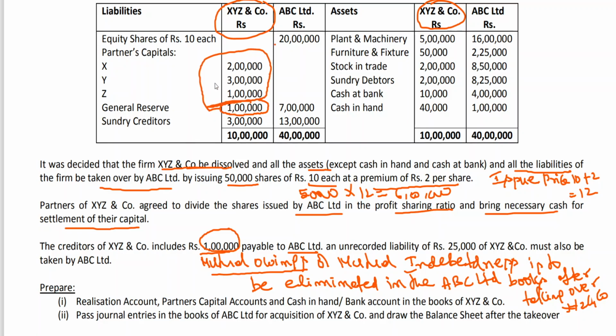Clear to all of you? This will be transferred. 1 lakh will be. And plant and machinery, furniture, stock, debtors will be transferred to realization account. So then you will be closing the books, realization profit or loss will be transferred to partners' capital.